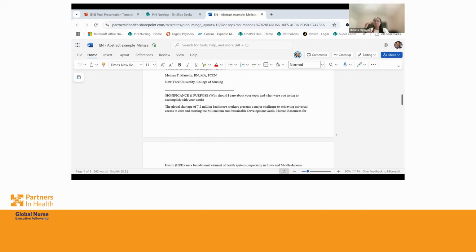Right now, this is really an exercise for you to start training yourself on what to put in the poster. So it's okay to highlight a bunch of text, because the ultimate goal is that when you put it on the poster, you're going to be condensing it down into short bullet points. So you're answering your significance, my so what. And then the next thing you're thinking about is, what is my purpose?